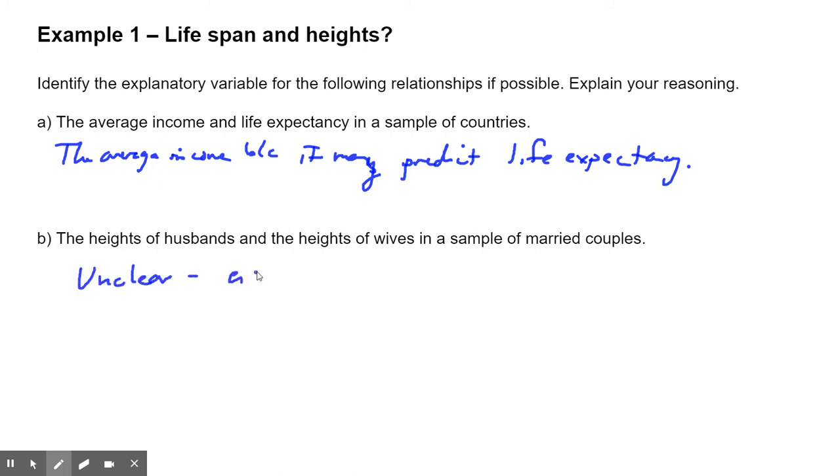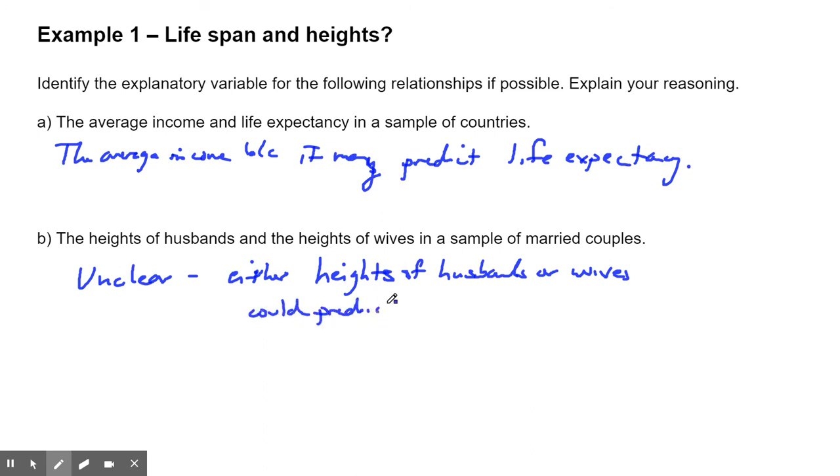I'd say either heights of husbands or wives could predict the other's height. And again, other's means if it was the husbands, it could predict the wives. If it was the wives, it could predict the husbands. So either heights of husbands or wives could predict the other's height. All right, nice. There's objective 1. All right, objective 2 is coming.